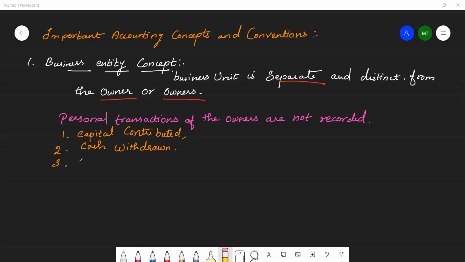Then third one is business cash for personal use will be recorded in the books of accounts. So it implies that the business itself has assets and owes liabilities.